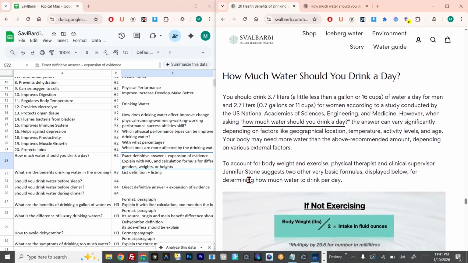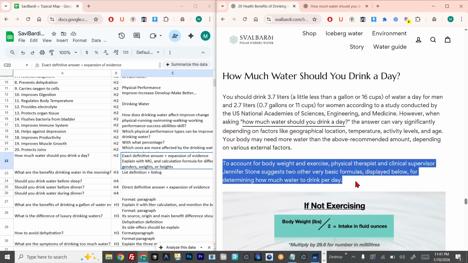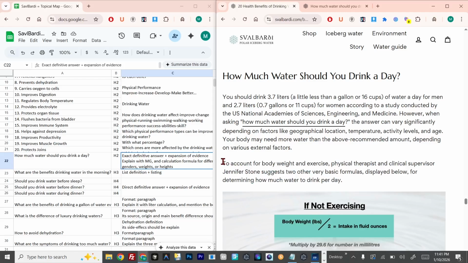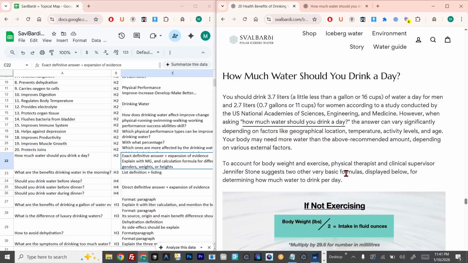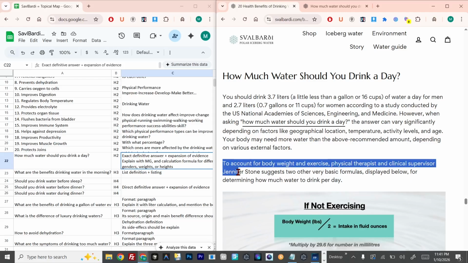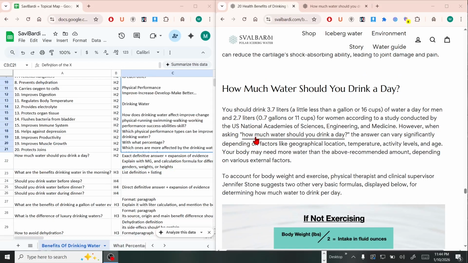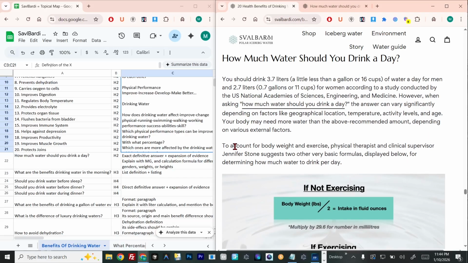After that, we ask here how to calculate it. We ask following the consecutive semantics. We give the following: to account for body weight and exercise, physical therapist and clinical supervisor Jennifer Stone.